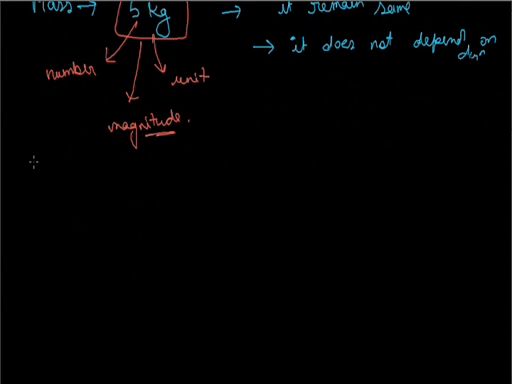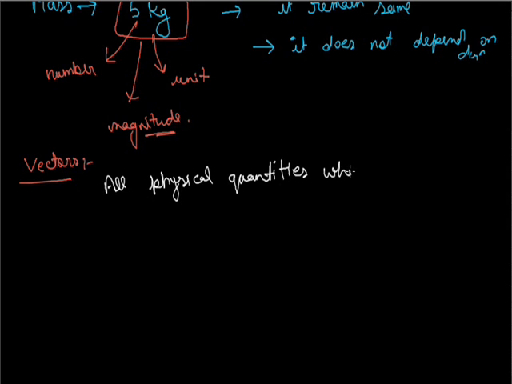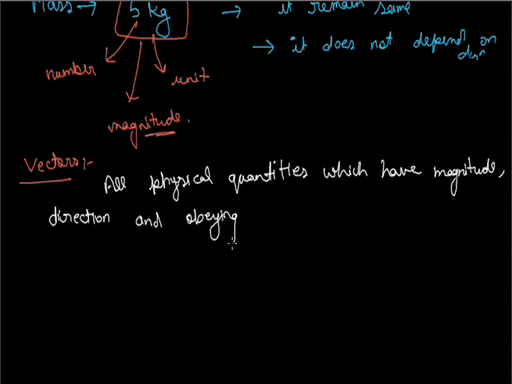Now we come to the next point, vectors. What are vectors? All physical quantities which have magnitude, direction, and obey the law of vector algebra are called vectors.